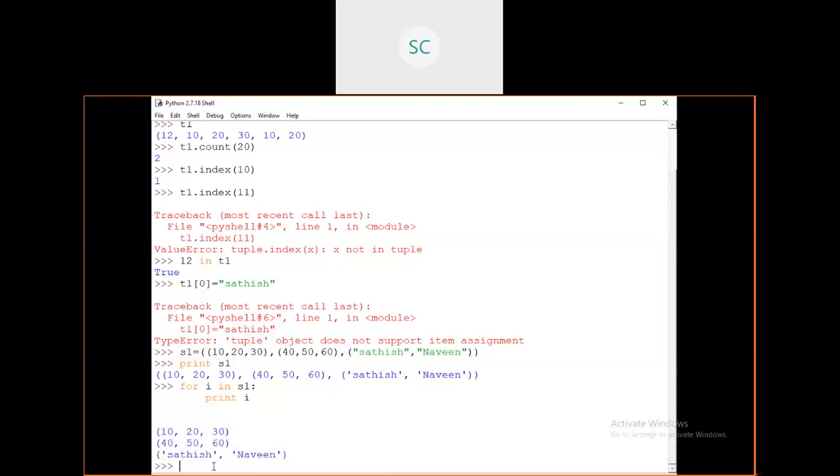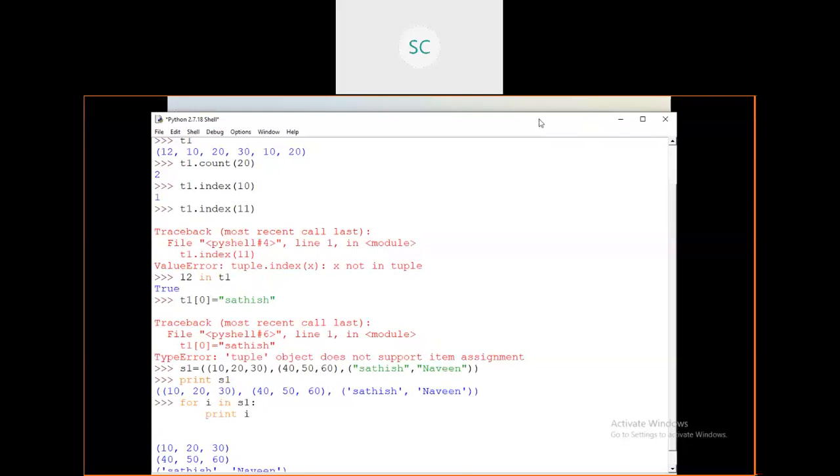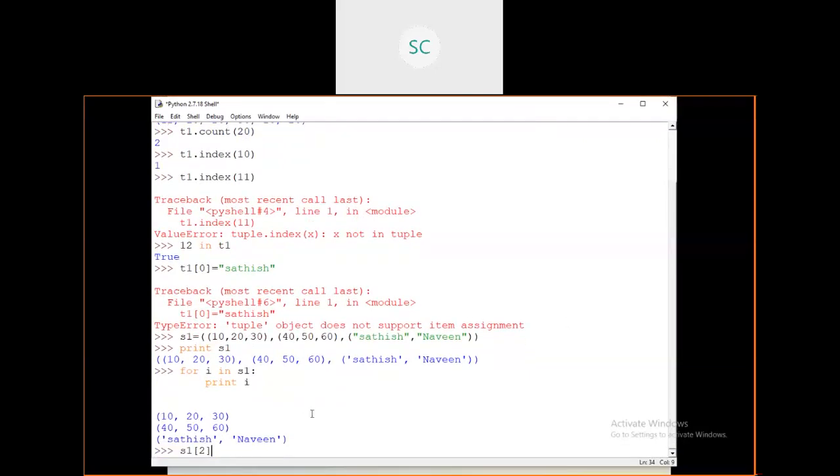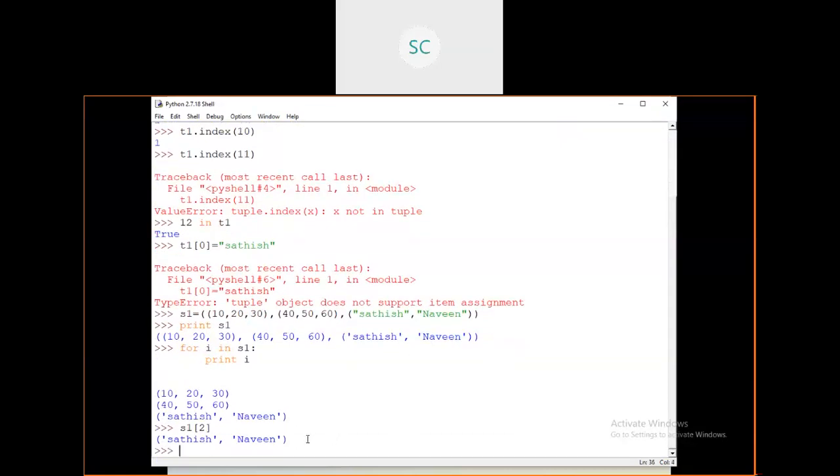Instead of a for loop, you can go with the index value also. S1 of 2, what will it return? Can anyone say? Strings, sir. S1 of 2. Satish and Naveen, sir. The entire tuple is going to print, right? See, this is one tuple, and this entire tuple inside is there, so this tuple is going to print here. See, I required only this element.